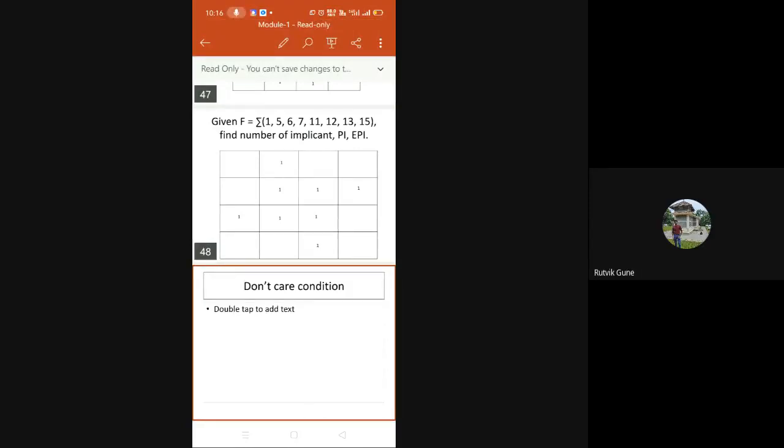Okay, so in this, you have your notebooks with you? Yes, ma'am. You draw a truth table for a 3 variable function. 3 inputs you give, 3 variable K-map, sorry, 3 variable truth table you draw. Input you give, output you leave.